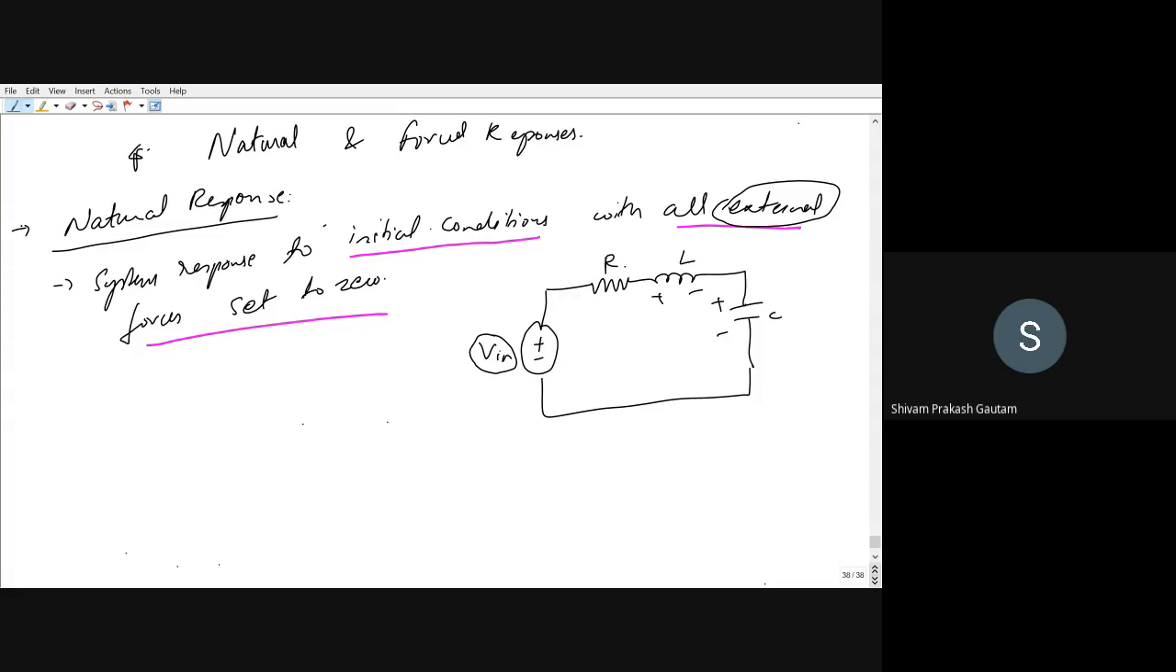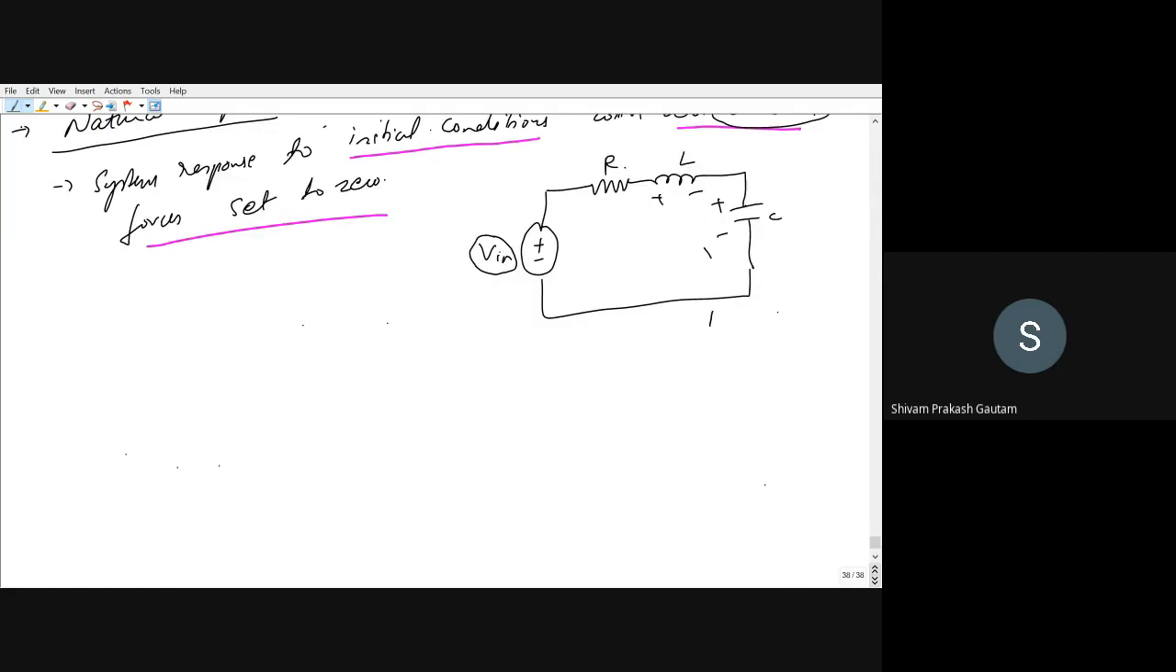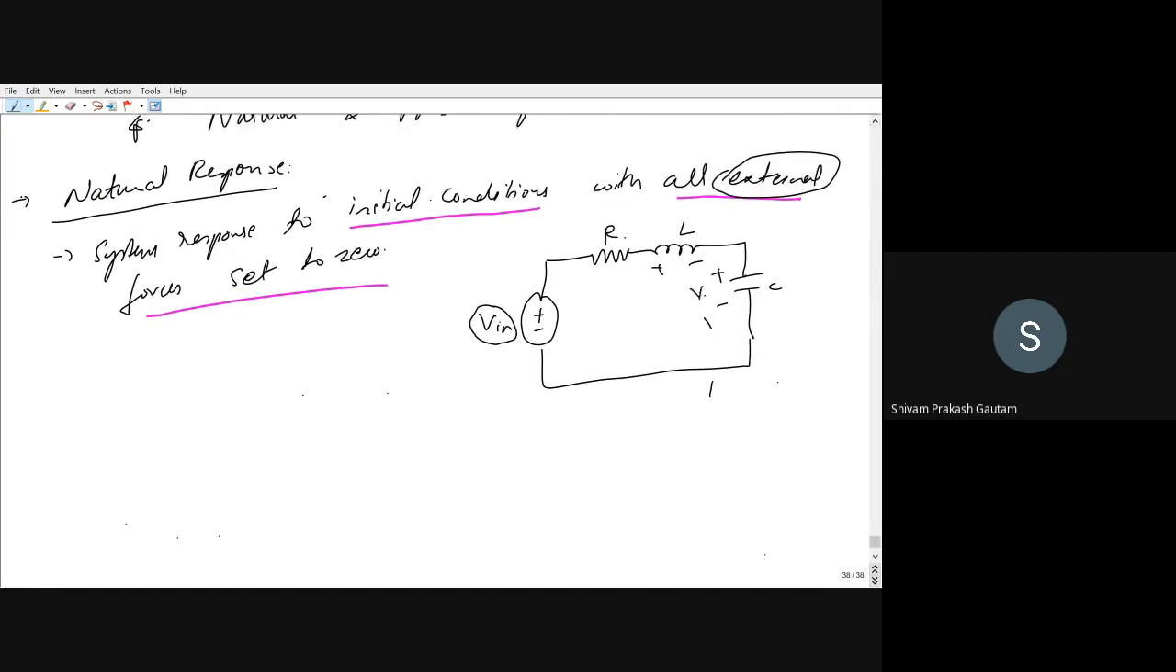Like we are considering this RLC network. What initial condition could it be? It could have a current flowing through the inductor and a voltage across the capacitor. Let us suppose that initially the voltage across the capacitor is VC, right? Now what will we do?